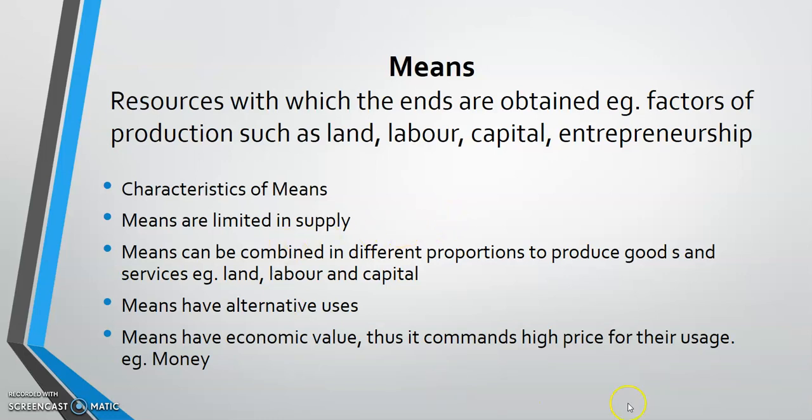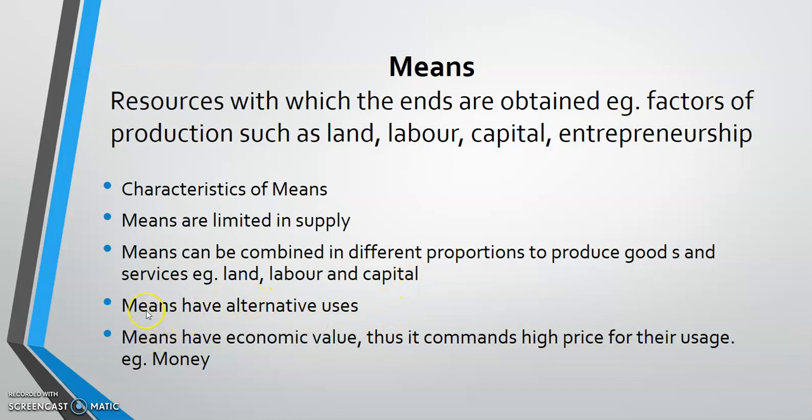Now we move on to look at the characteristics of means. The first characteristic of means is that means are limited in supply. You can't find them just like that. Then the second is that means can be combined in different proportions to produce goods and services. For example, taking that of land, land cannot produce by itself. Labor cannot produce by itself. Capital cannot produce by itself. It means that when we want to produce any goods and services, we should be able to combine land, labor, and capital before we can get our goods and services.